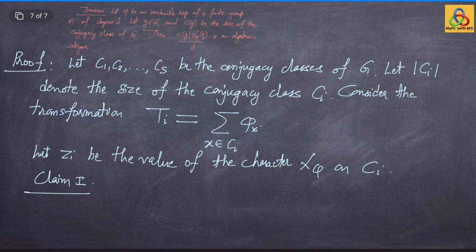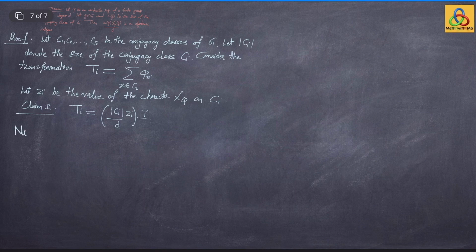Claim number 1: the transformation Ti is the same as cardinality of Ci divided by the degree of the representation, times the character value on the conjugacy class Ci, Zi. Look at this complex number times the identity matrix. So, let us prove it.